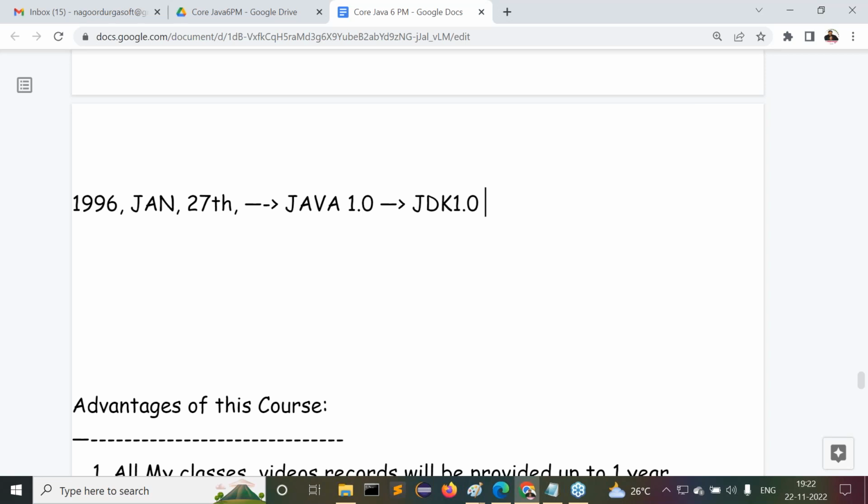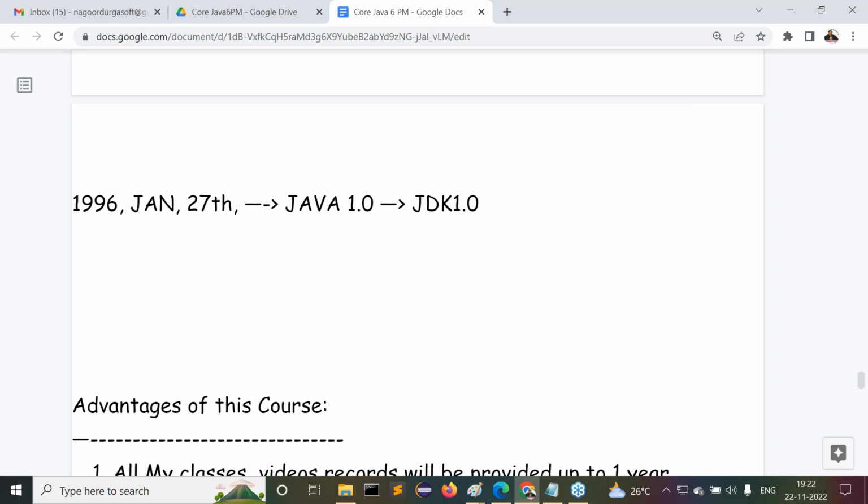Again 1.5 is a major version. After 1.5, again 1.6 and 1.7 are normal only. But again 1.8 is a major version. After that 1.9 is okay, but the demand is somewhat less for that. Again 1.10 is okay, but 1.11 is a major version again.